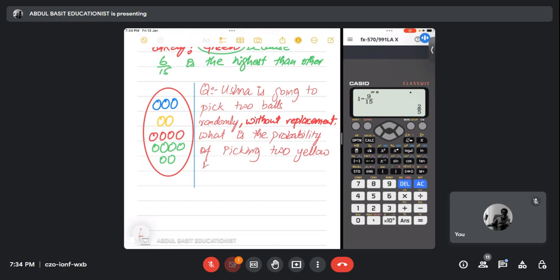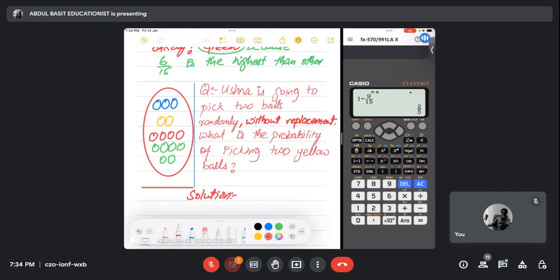Someone's mic is on, please turn it off. Okay. Ushna, can you hear me? Yes, sir. Okay, look at the question, everybody. Ushna is going to pick 2 balls randomly, meaning she's not watching the colors. Agree? She picks 2 balls randomly without replacement. Without replacement means she will pick one ball, note the color, keep it in the pocket, and then pick another one. Agree?